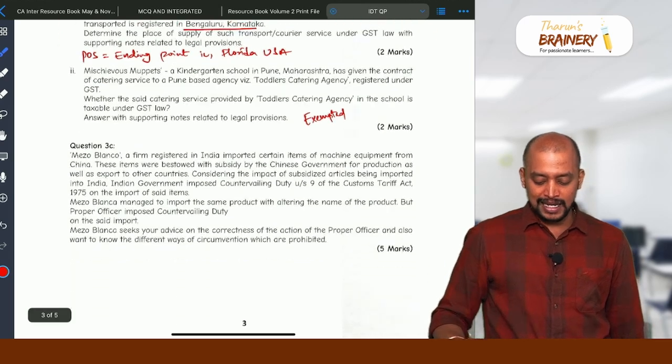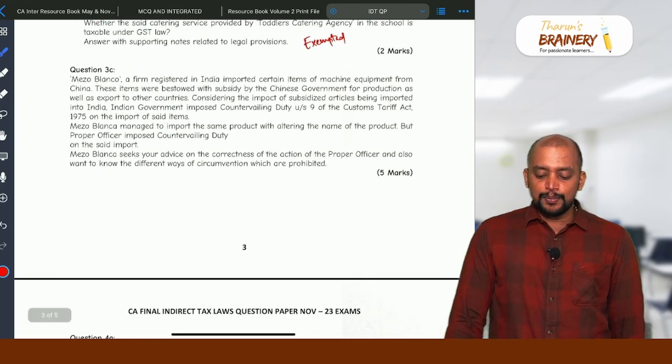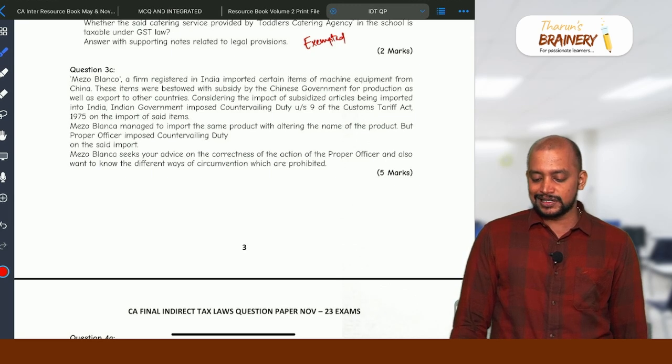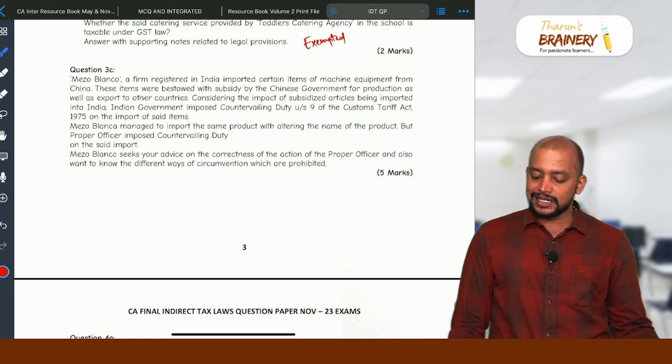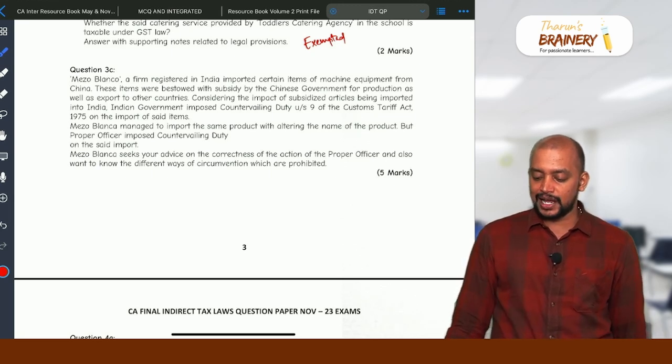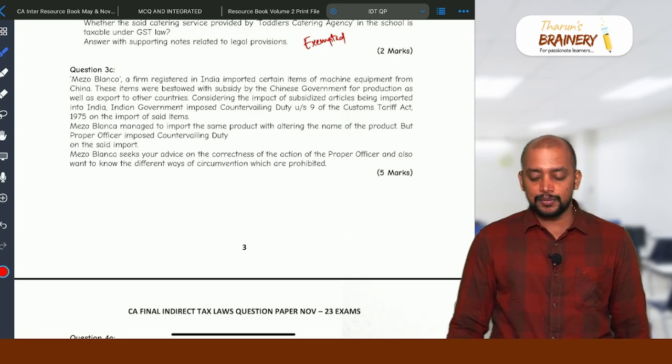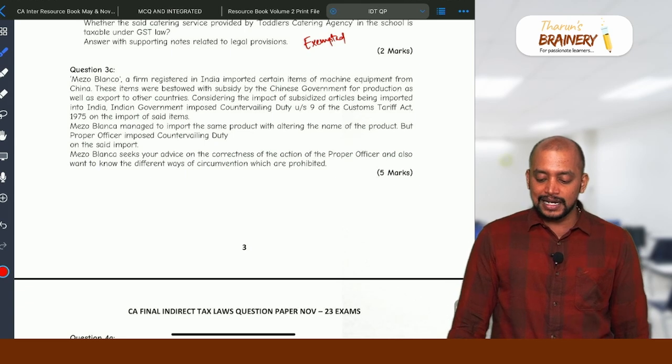Easy, 4 marks. Then 3C. Mezzo Blanco, a firm registered in India, imported certain items of machine equipment from China. These items were bestowed with subsidy by the Chinese government for production as well as export to other countries. Considering the impact of subsidized articles being imported into India, the Indian government imposed countervailing duty under Section 9 of the Customs Tariff Act on the import of said items.